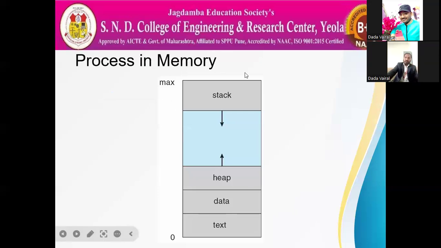See, this is the process in memory. This is the stack, the empty part, this is the heap, this is the data section, and this is the text section.